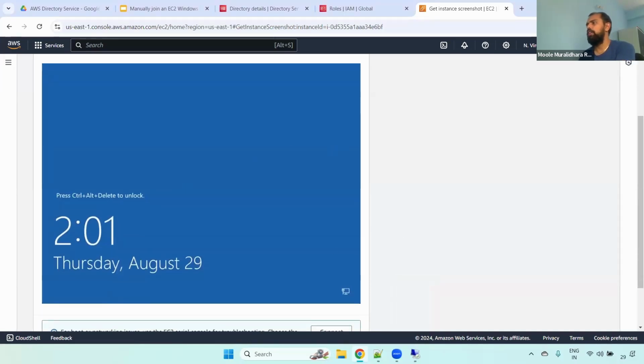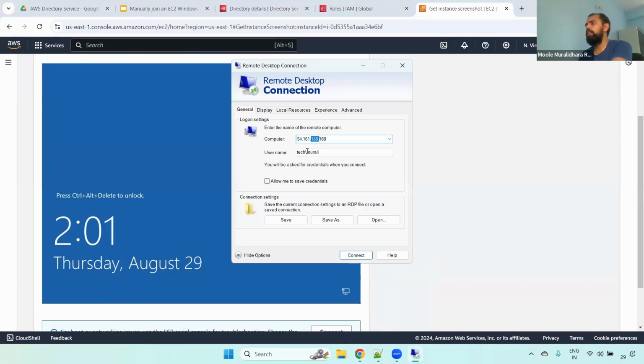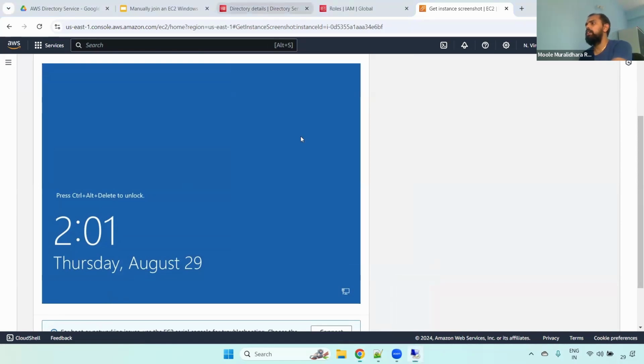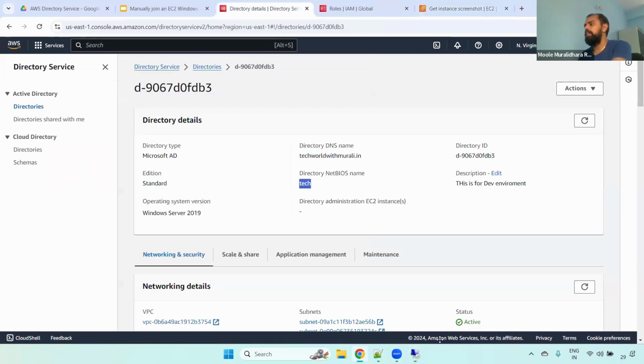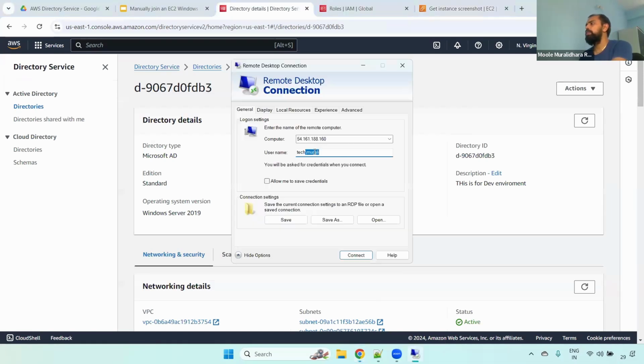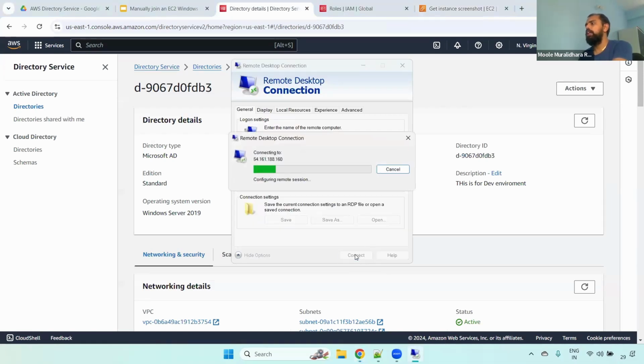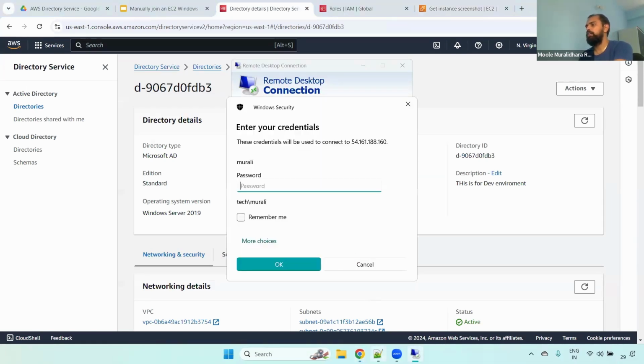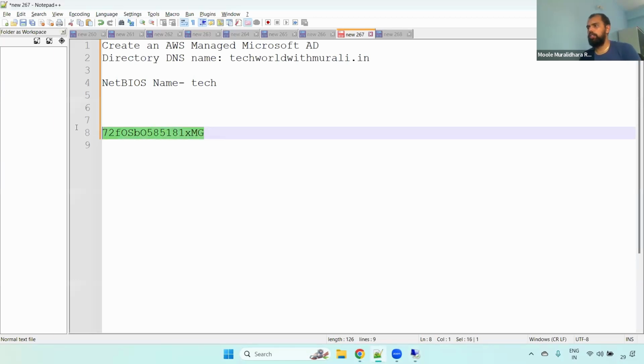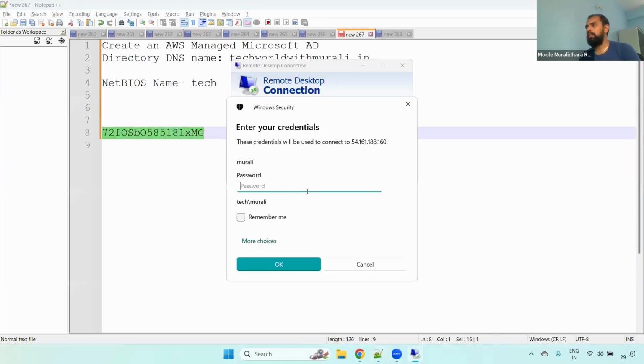Now you can log in. Use the same public IP, and then give tech/, where tech is the NetBIOS name, and then the username Murli. Then click connect. Now it is asking for the password. Now you can use the particular password that was set up for the Murli user. Click that.